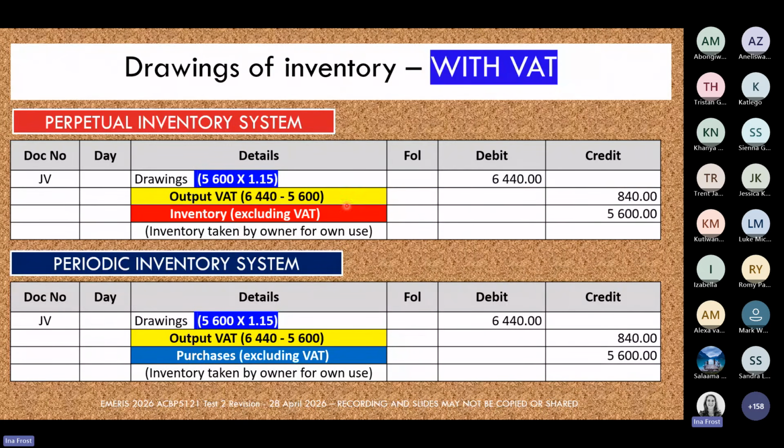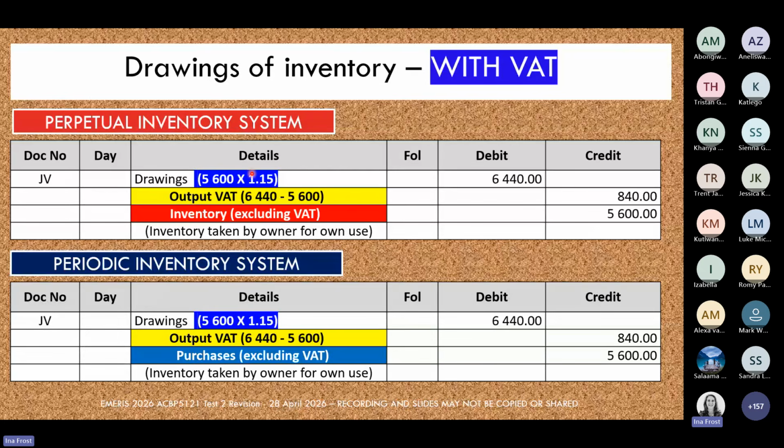Okay, so remember students, as long as it's your 2 credit entries, you can show them either way around. So you could have credited inventory first and then output VAT. The key thing is just, and we'll talk about this a little bit later when we get to Learning Unit 5, for a general journal entry, you must start with the debit entry. And then if there's more than one credit entry, it doesn't matter in which order you record the credit entries.